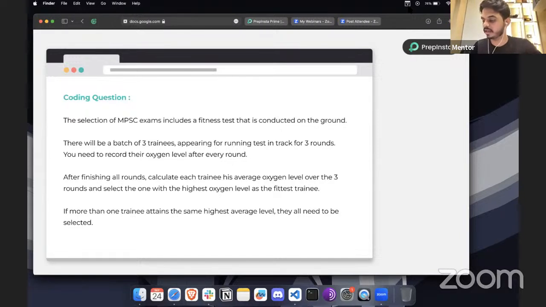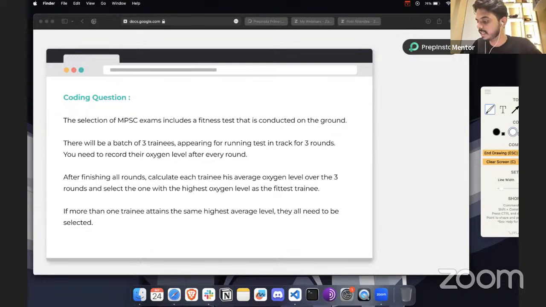So basically, the selection of MPSC exams. MPSC exams include a fitness test that is conducted on the ground. There will be a batch of 3 trainees appearing for running tests on a track of 3 rounds. You will need to record their oxygen level after every round.